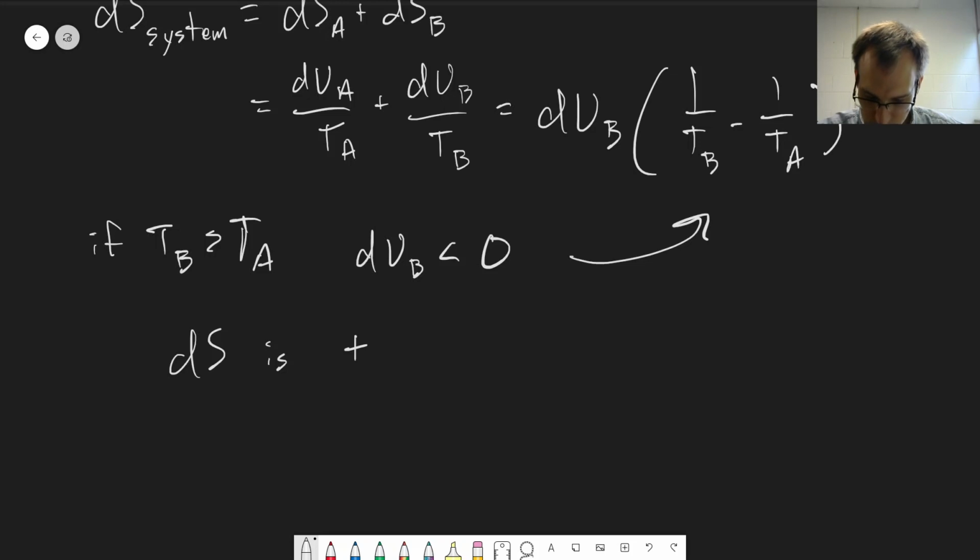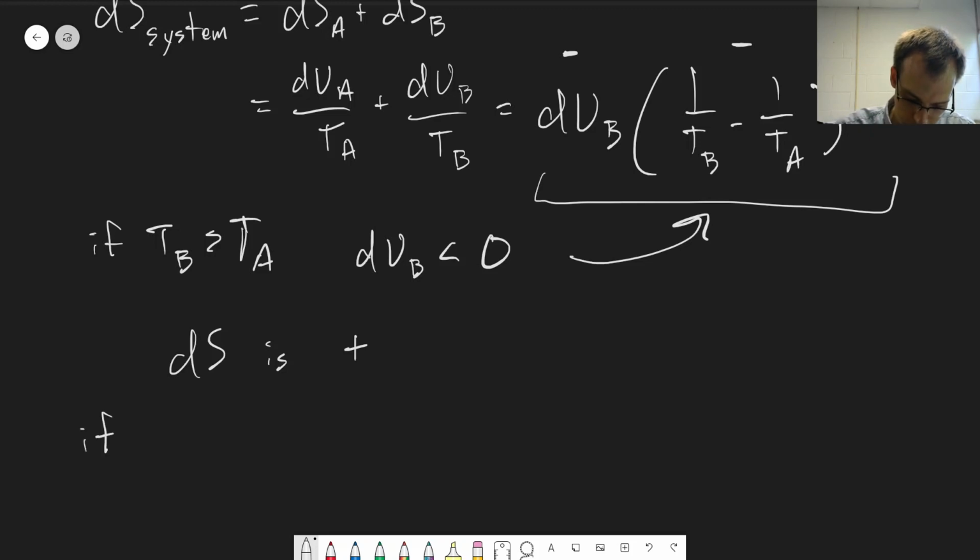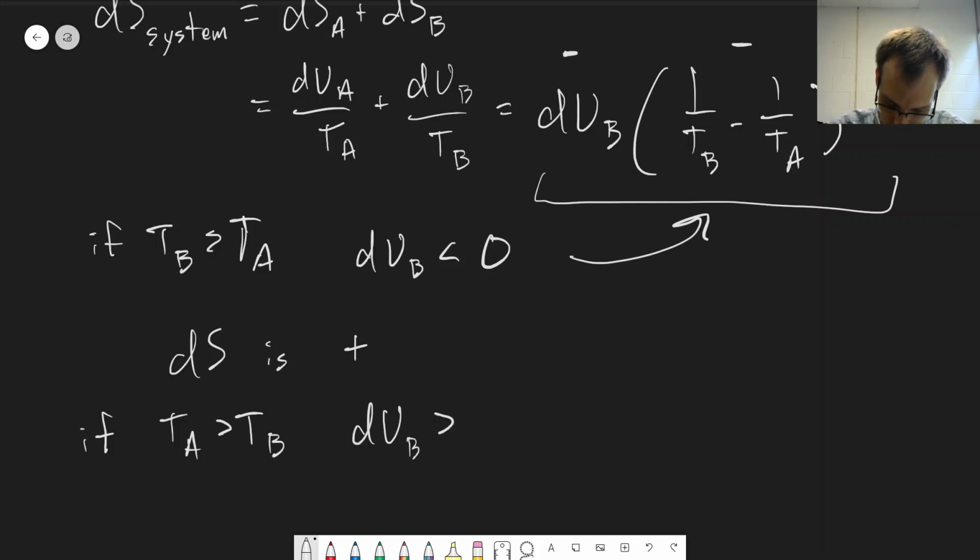Because the whole expression is positive: dUB will be negative, but the bracketed term will also be negative, because 1 over TB will be smaller than 1 over TA since TB is a larger number. And so overall dS is positive. All right, but what about if TA is greater than TB? What if we have the opposite? Well, then dUB is greater than 0. Now our energy is going into B from A, and we'll have the exact opposite here. Both of these will be positive, and so we'll still have that the entropy change is positive.